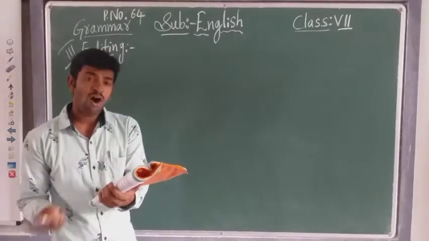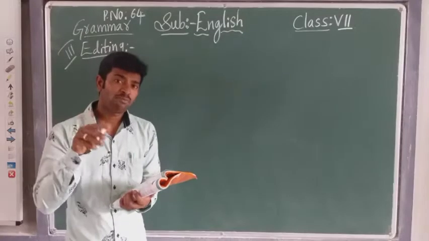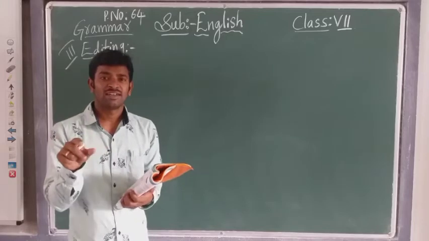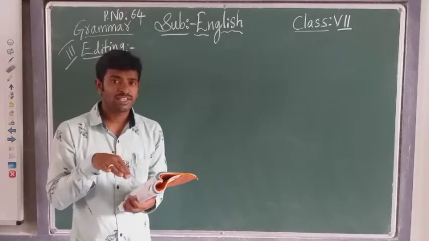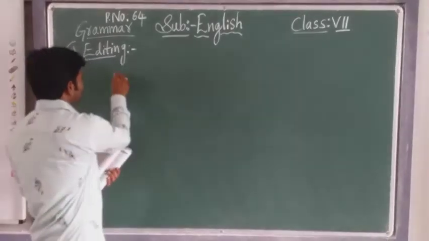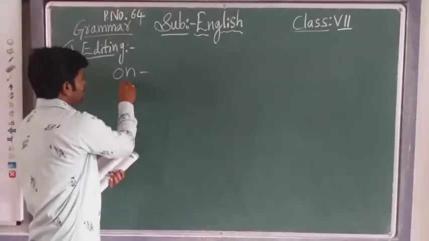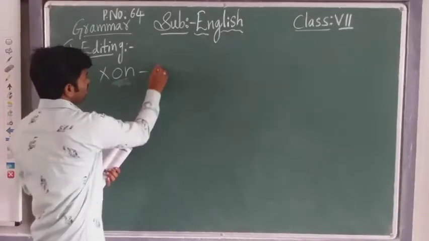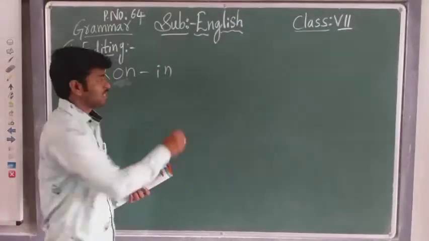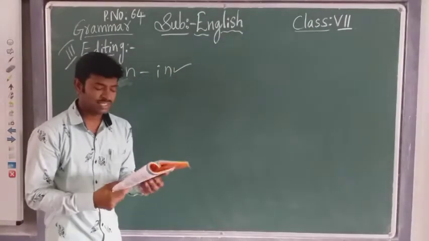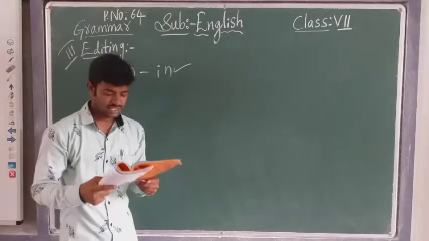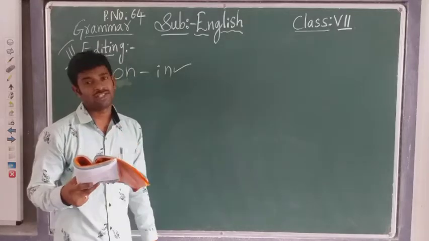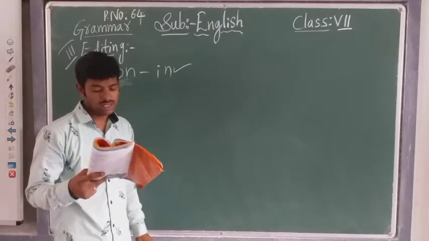The oddest fellow on my class. Is there any meaning to on my class? This is our classroom, where you are coming and sitting. On the benches you will sit, in the classroom you will sit. So on will not come. Editing: on will not come. What will come? On is the wrong answer. We are sitting in the class. In the class is the correct answer for the first sentence. Got it, children? The oddest fellow in my class was Bodhraj. Bodhraj is the name of a boy in the class, children.